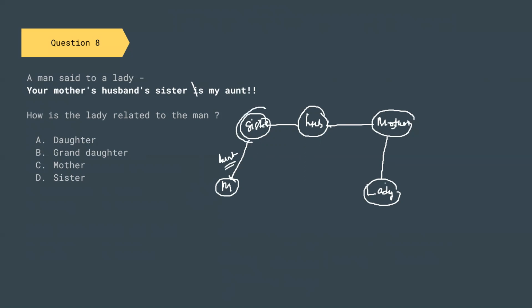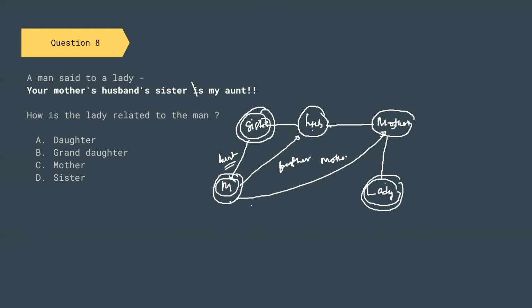So if this particular person is aunt to this particular man, that means this man will be the father and this will be the mother. So the lady's mother and this man's mother are the same. So that means the man and this lady are brothers and sisters. That means they are siblings. So option number D is correct. So this was your blood relationship.